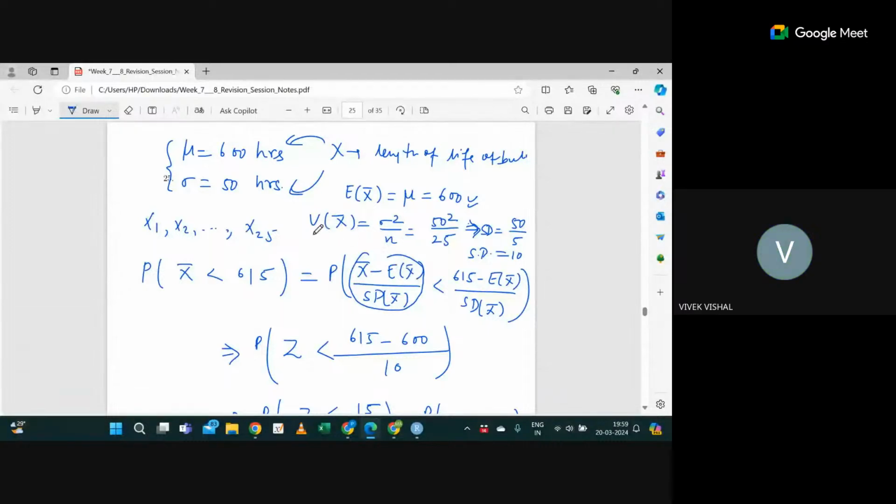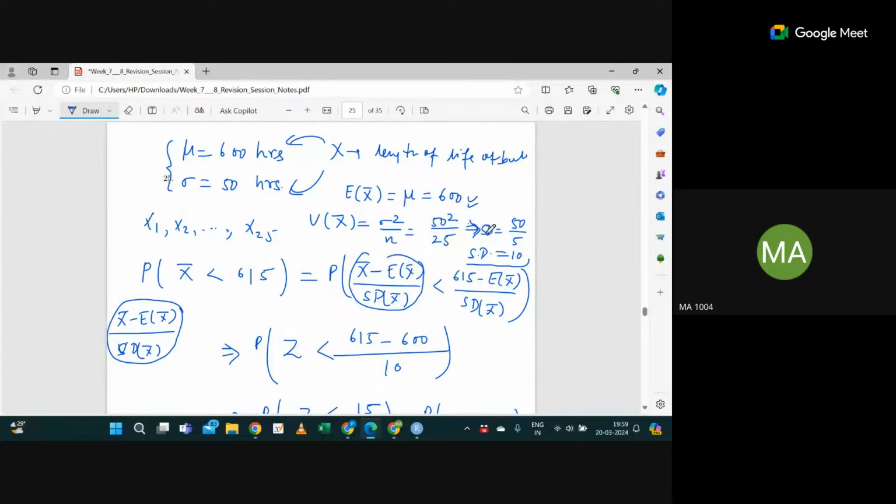Why will the standard deviation be root 10 now? You have to find the variance: x minus expectation of x bar, or the standard deviation of x bar. This will follow a normal distribution, yes or no? Yes, sir. Correct. So what I have done is calculate the expectation of x bar and the variance of x bar separately and got the standard deviation as 10.